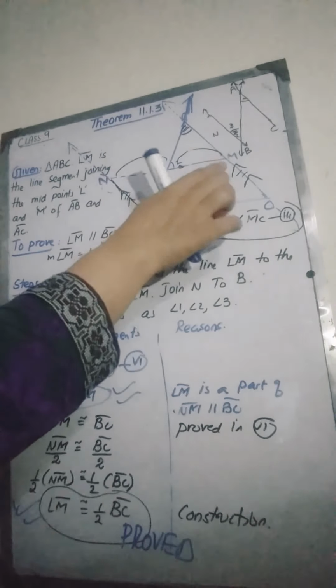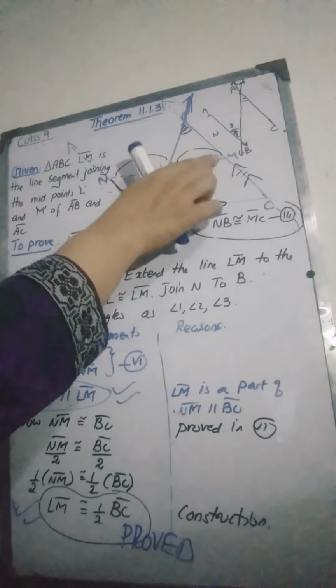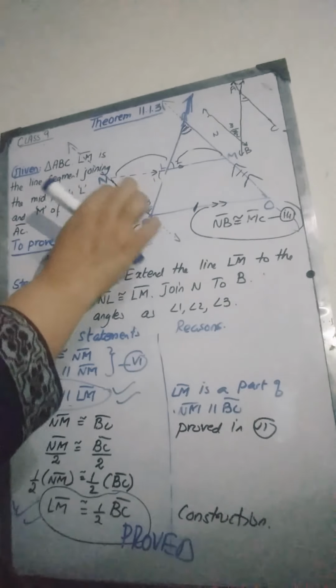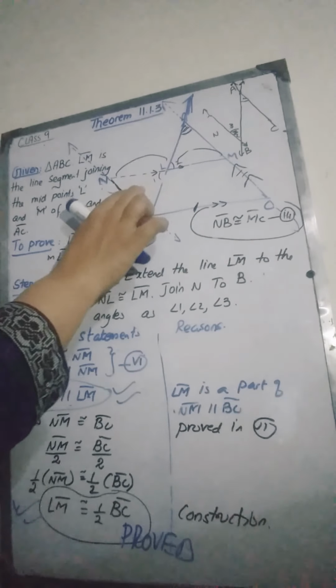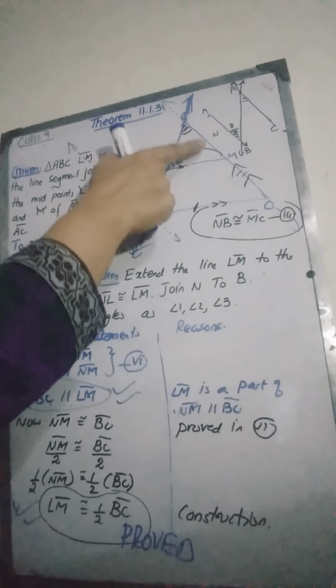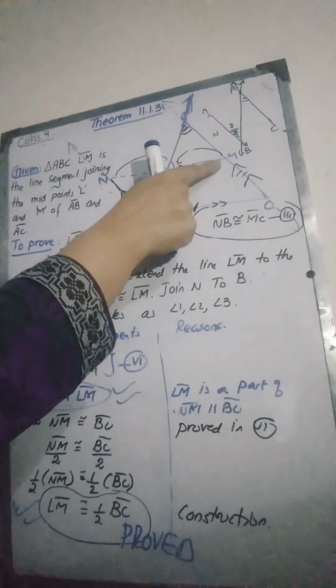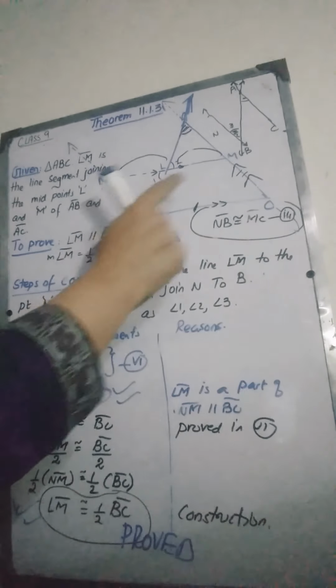So these were the two lines which became parallel. After that, NB is congruent to AM. This is what we got from the congruency of these two triangles. Also AM was congruent to MC, so NB became congruent to MC. Therefore these two sides became parallel.